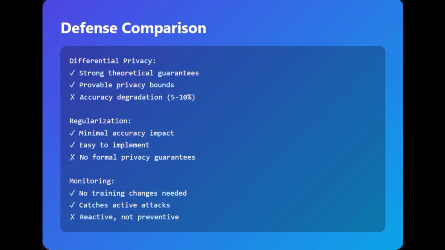So for most systems I recommend layered defense. Use regularization as your baseline. Why? Because it's cheap and effective too. Add DP, I mean differential privacy, if your data is highly sensitive, like medical records, financial data, or anything regulated. And always add monitoring in production to detect attacks in progress. Already you have seen the privacy metrics demo also, like how all this works with the real metrics.